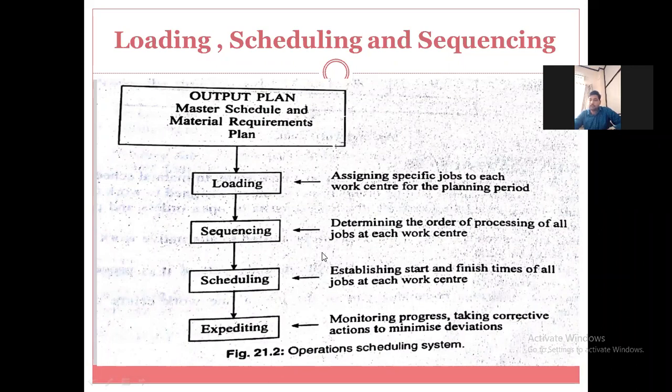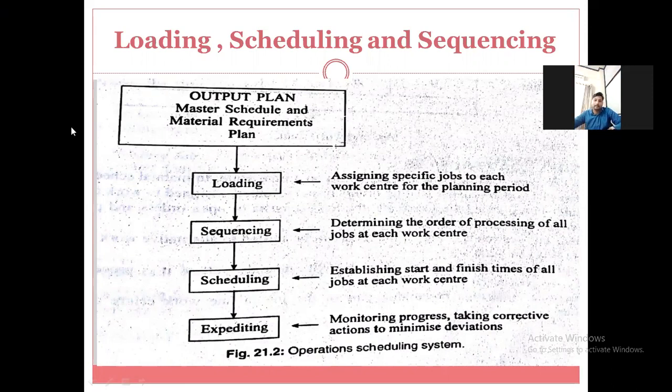In scheduling, we are providing the loads and orders to the machines, that in this much time period you have to perform this task. And from where do we get this idea? From work measurement and time study, we get the idea about how much time is required to complete this task on a particular machine.